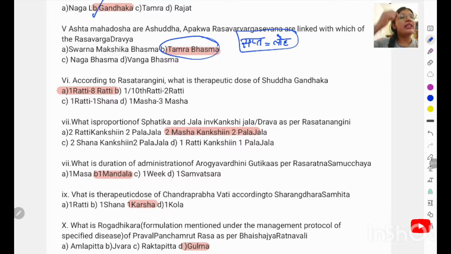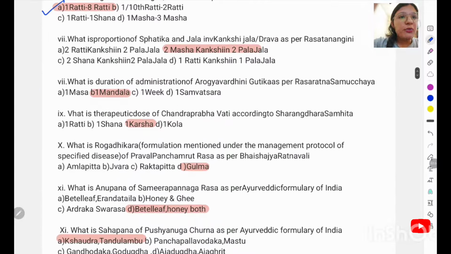According to the Rasa Tarangini, what is the therapeutic dose of Shuddha Gandhaka? Shuddha Gandhaka has a dose of 1 to 8 rati. What is the proportion of Saptika Jala in Kankshi Jala or Dravya as per Rasa Tarangini? I think this is a somewhat tough question. You can remember it as 2 Mamsa Kankshini in 2 Pala Jala. What is the duration of administration of Arogya Vardhani Gutika as per Rasaratna Samuccaya? In the shloka they are mentioning the mandala, and some compilations give 48 days, the mandala.